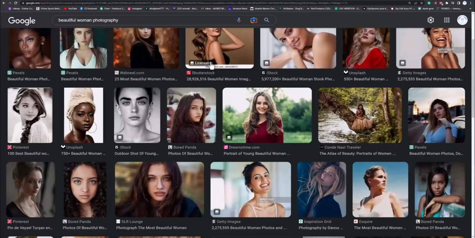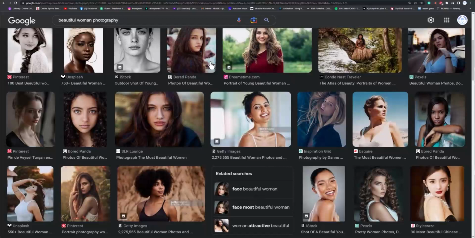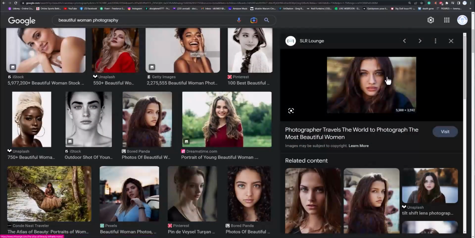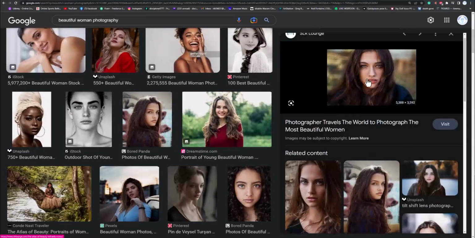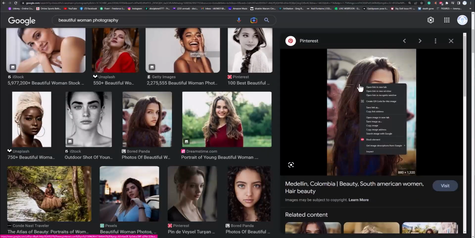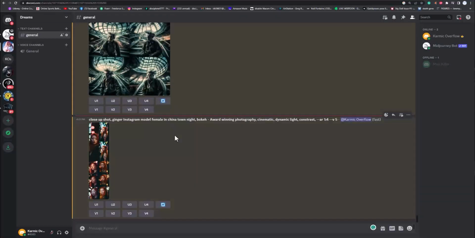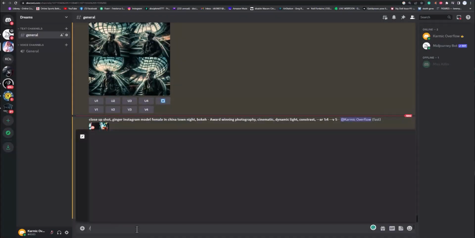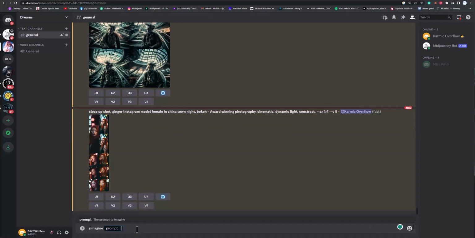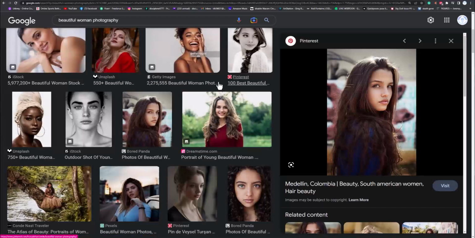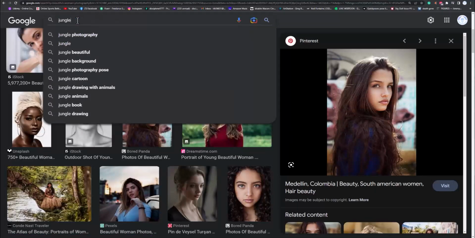Let's just say just a proof of concept. Let's go with this one. And that's huge. I don't know. Let's go with this one. Right click on it and then copy image address. And we'll go back over here and we're going to prompt this. We'll look at the other one while we do this one. And let's say what kind of background we want. Maybe we'll just do like the jungle or something, right? Jungle photography.